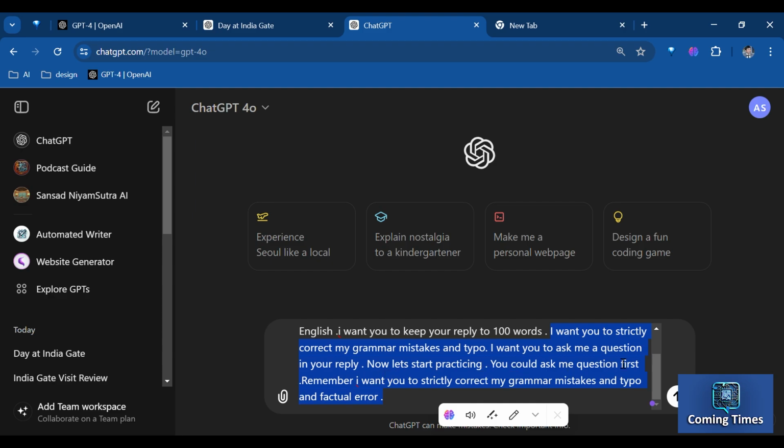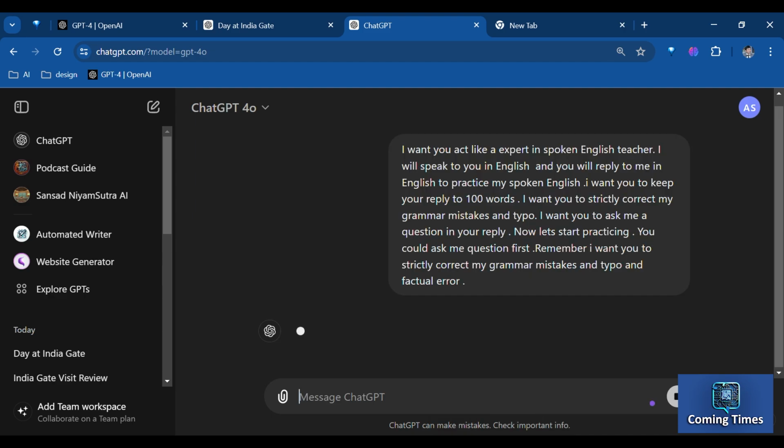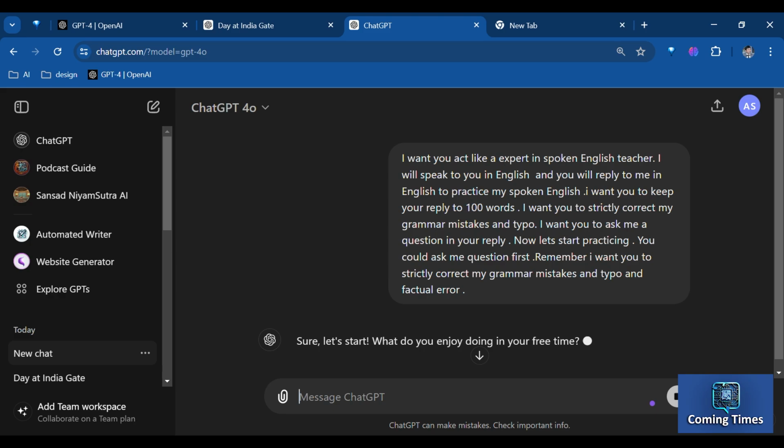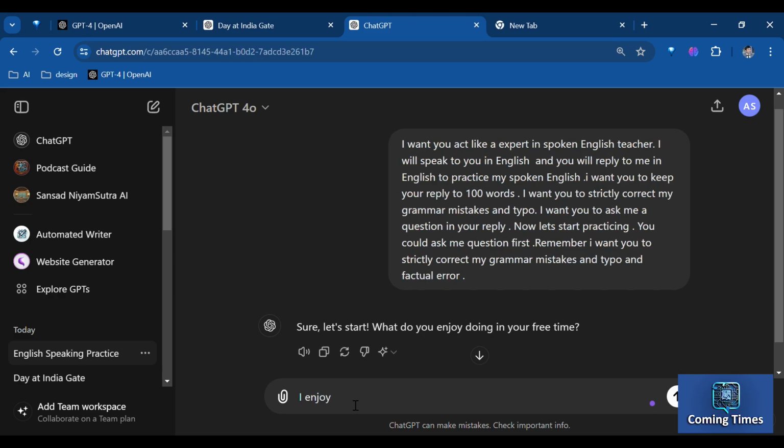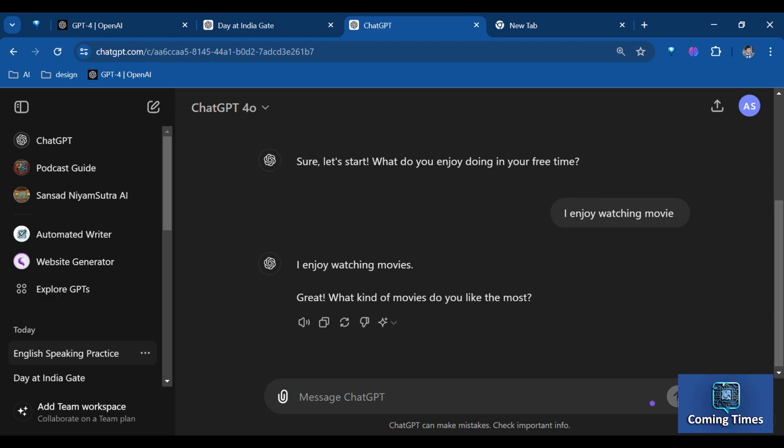So now, the GPT model is acting as an English language trainer, asking me questions for practice as I instructed. For example, it asks, "What do you enjoy doing in your free time?" In this prompt, you can clearly see that I first assign a role to the GPT model, then provide instructions, followed by syntax, and finally set my expectations for what I want the GPT model to achieve upon completion. With these two prompts, you'll easily see the difference in outcomes.